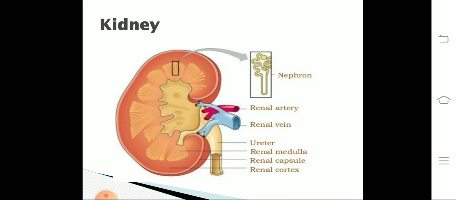Broadly it is divided into cortex and medulla, and you can find millions of nephrons in the cortex and medulla part of the kidney, mostly in the medulla part of the kidney.